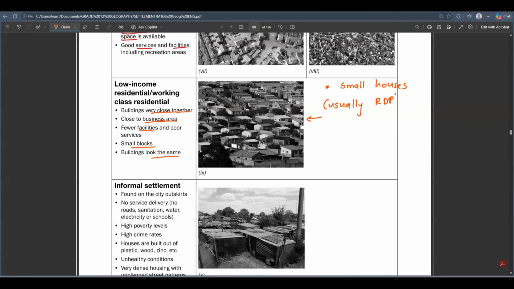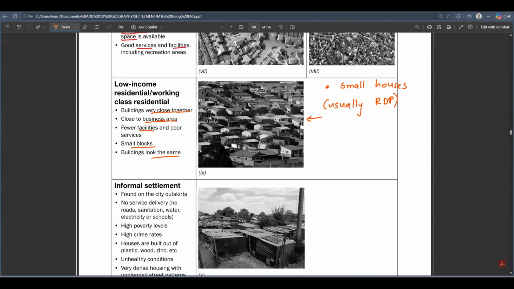These are houses from the Reconstruction and Development Program introduced in South Africa after the apartheid era. So basically, the low-income residential areas are usually those people who get the RDPs.